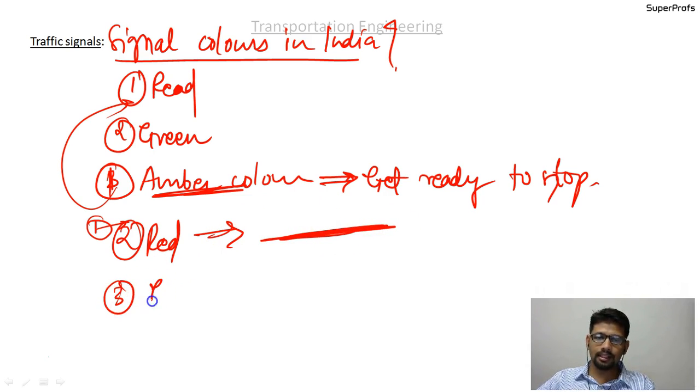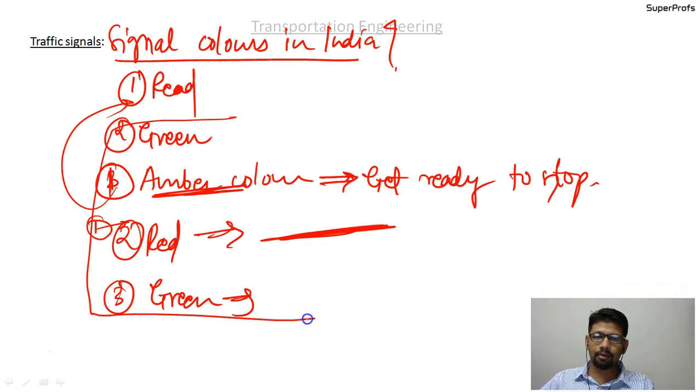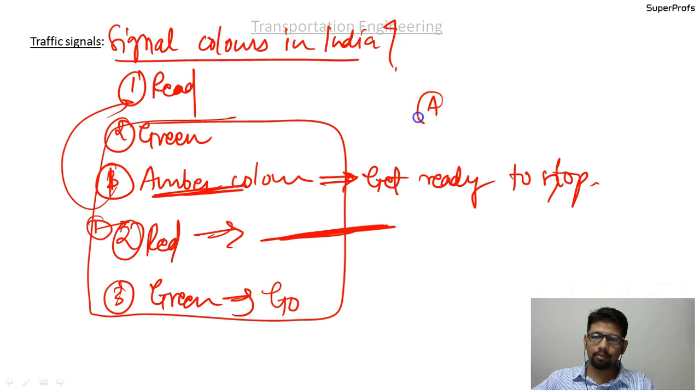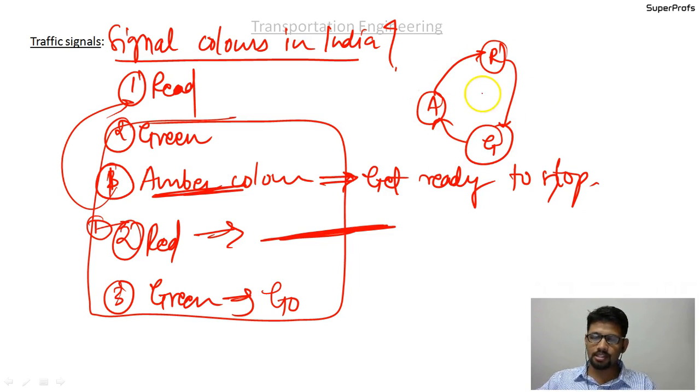And third one is the green one. So this is the sequence: amber, red, green, amber, red, green. Green means you can go. So the sequence is amber, red, and green, again amber, red, green. So this is the sequence.